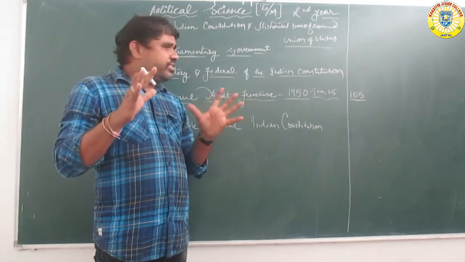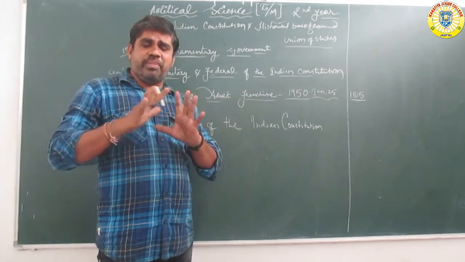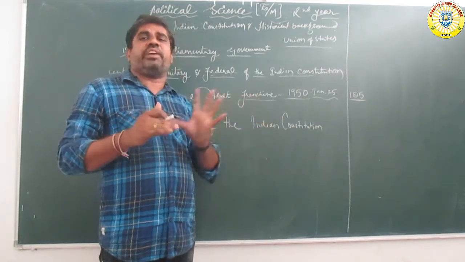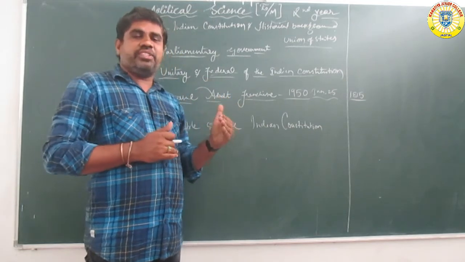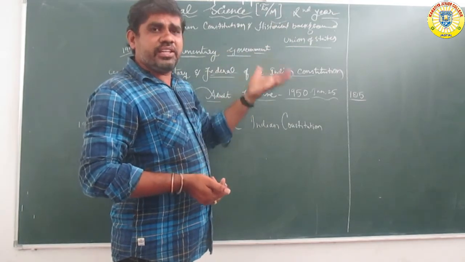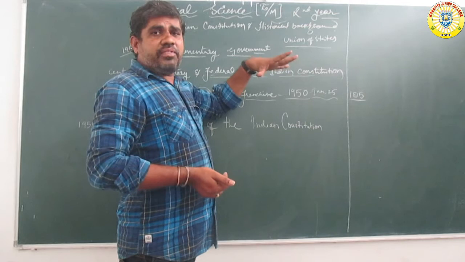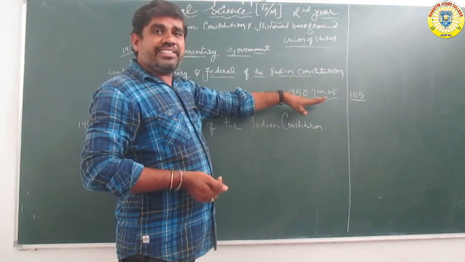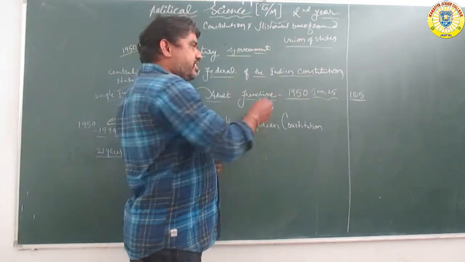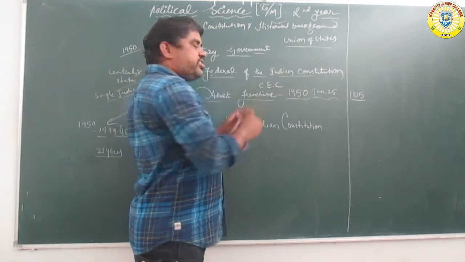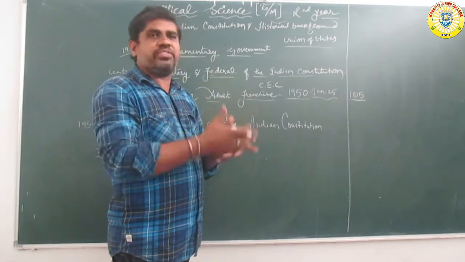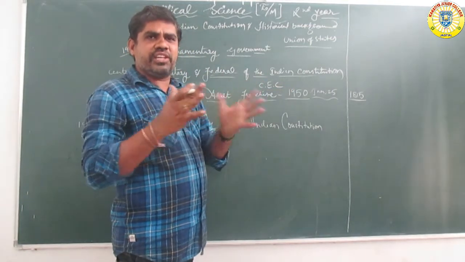1950: first term elections. Elections are a separate method. 1951 to 1956, how many years? 5 years. The first elections after independence; before independence, elections were conducted many times. After independence, in 1950, the Election Commission was established. The Chief Election Commissioner, CEC, was also established, state-wise and nation-wise, so the election officers are also different.